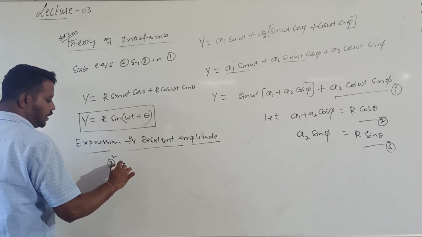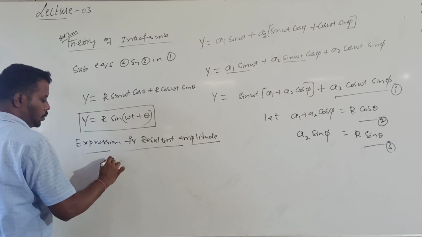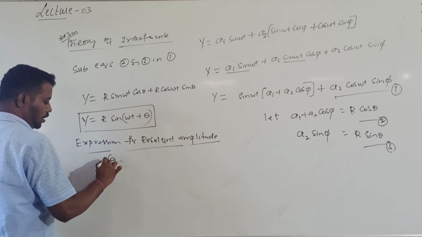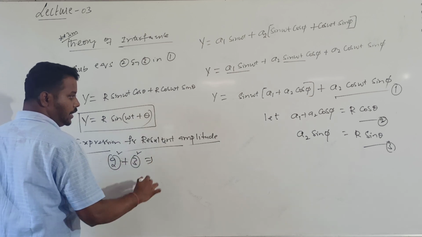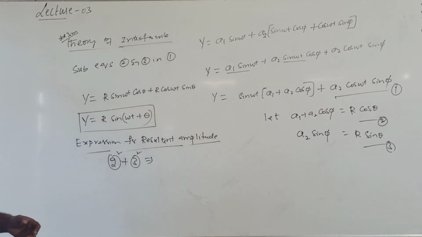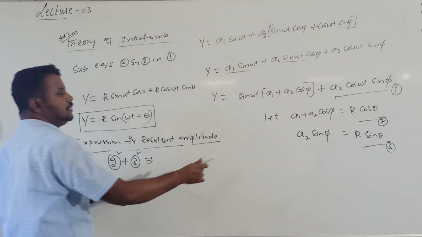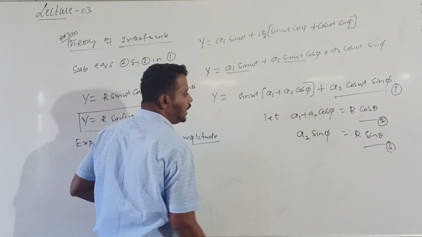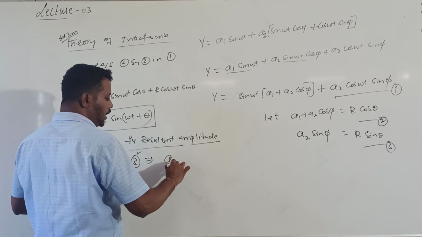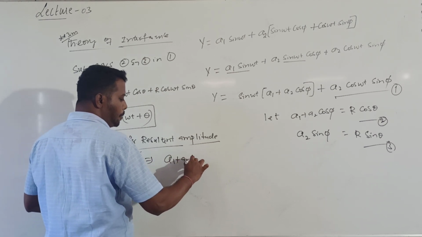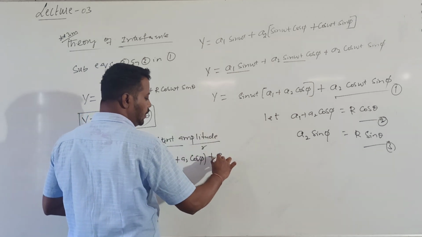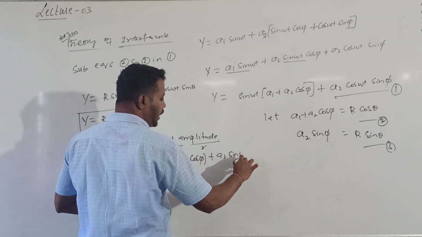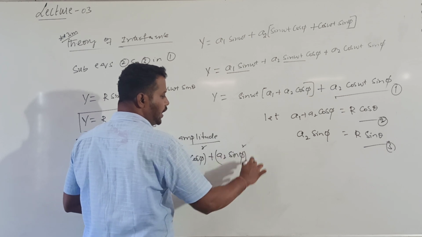So 2 square plus 3 square, which implies: squaring LHS and RHS, then adding. So what will I get? a1 plus a2 into cos phi whole square plus a2 into sin phi whole square. This is the squaring of the LHS.